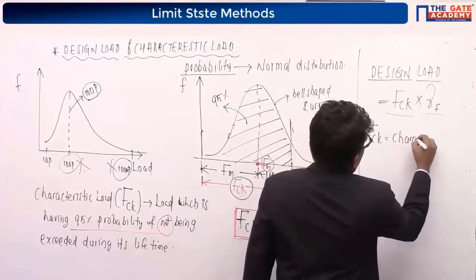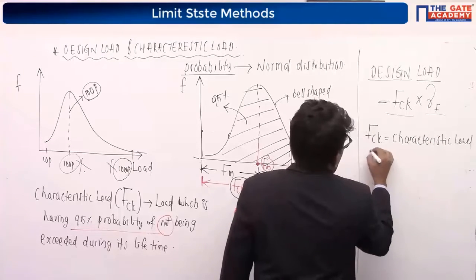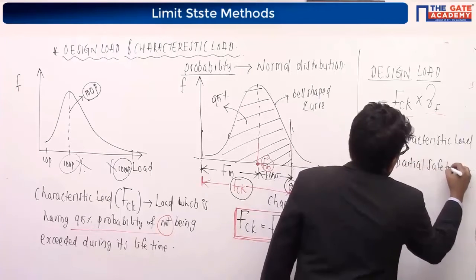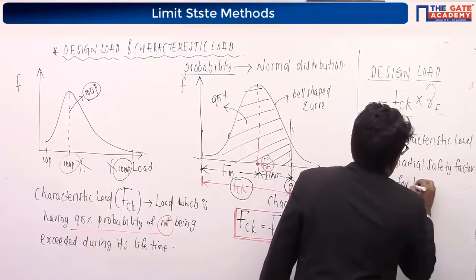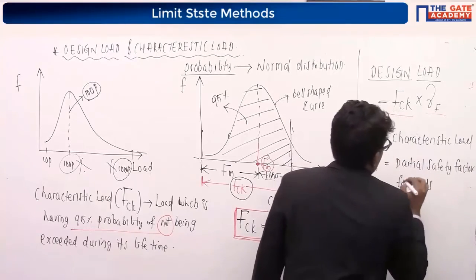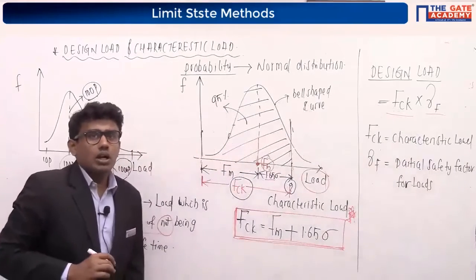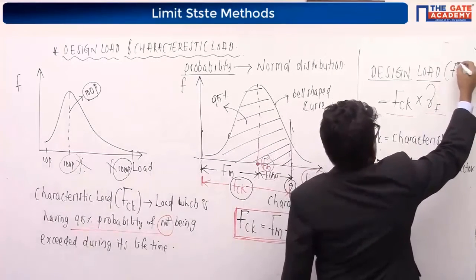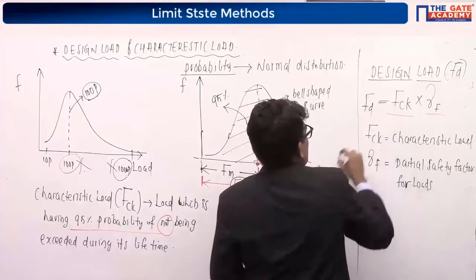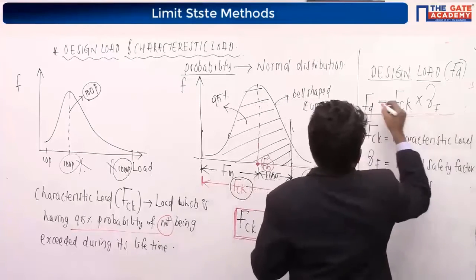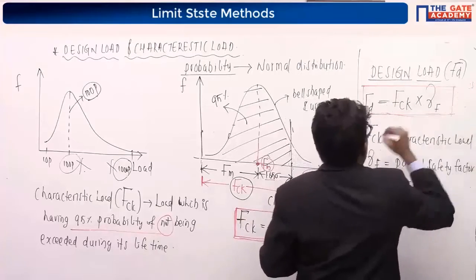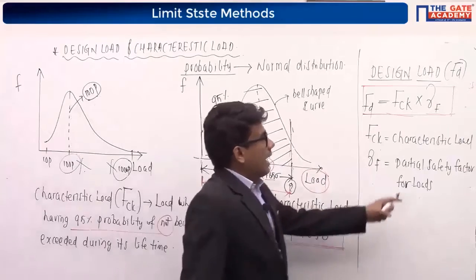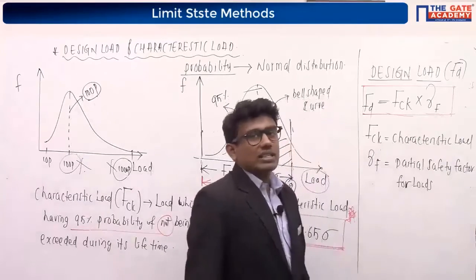The design load, denoted FD, is equal to FCK into gamma F, where FD is the design load, FCK is the characteristic compressive load, and gamma F is the partial safety factor for loads.